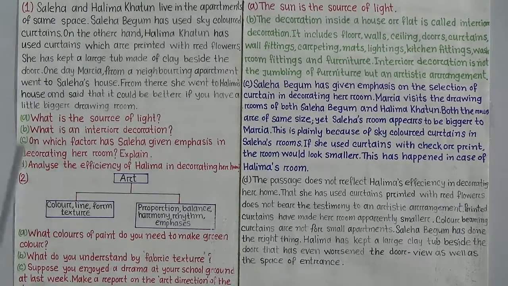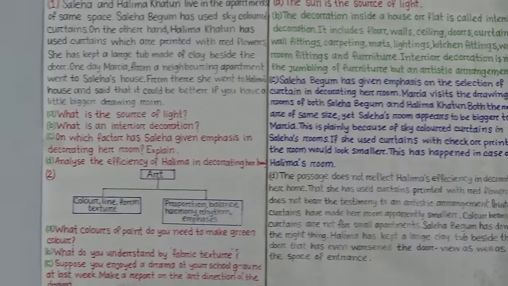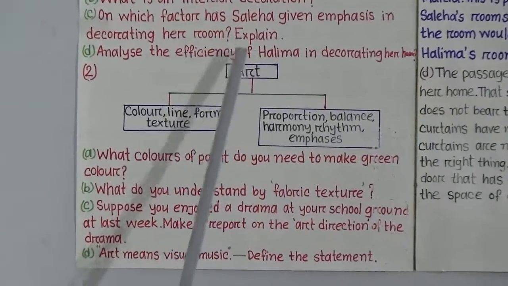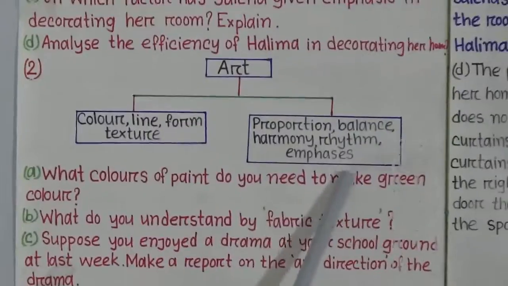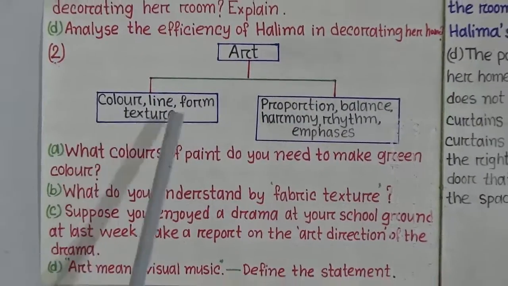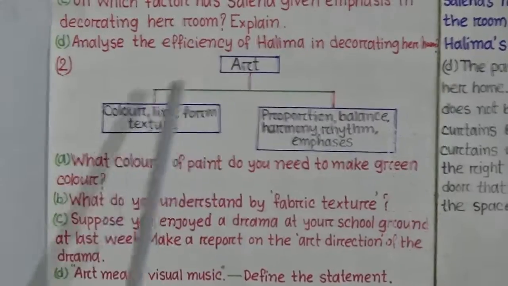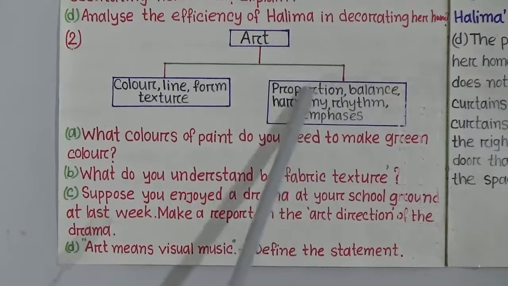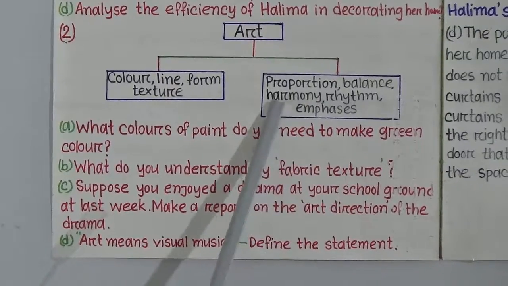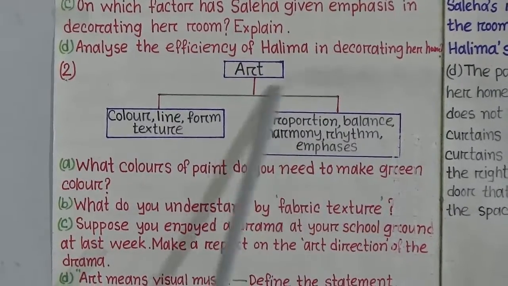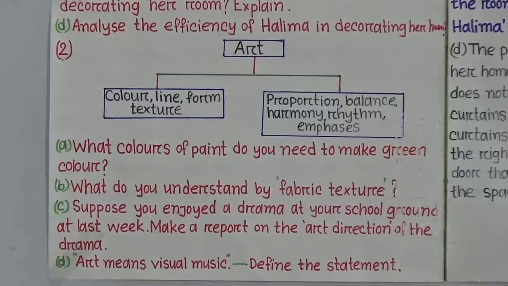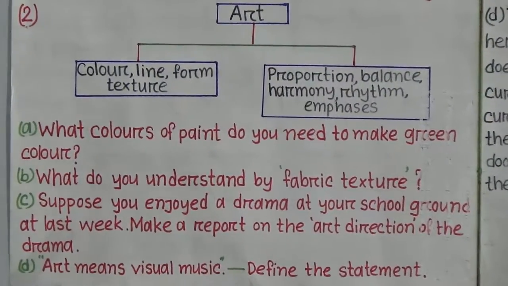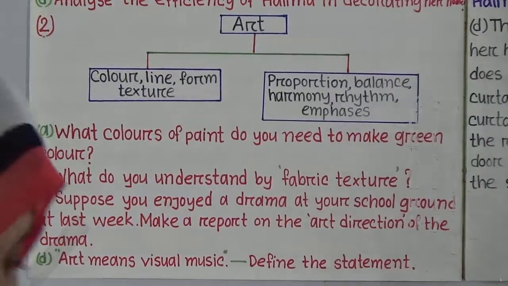Students, now come to CQ2. You can see the question here. Here we find the question on art, and from art we find two parts. First one is color, line, form, texture, and you know that these are very important for art. And here we find proportion, balance, harmony, rhythm, and emphasis. Do you know about this? Students, in our earlier classes we have learned about this.